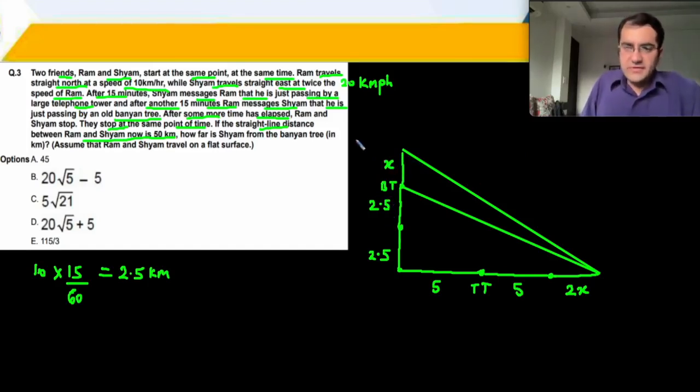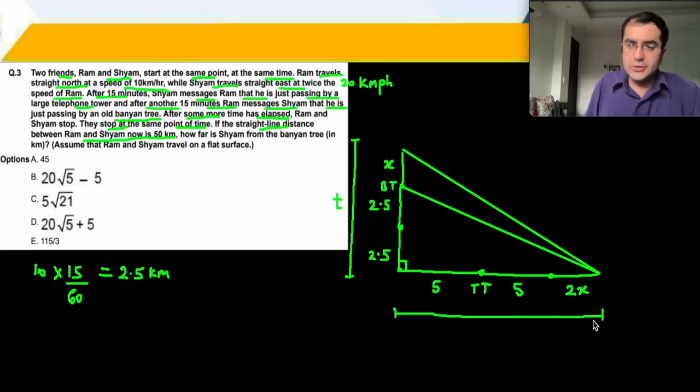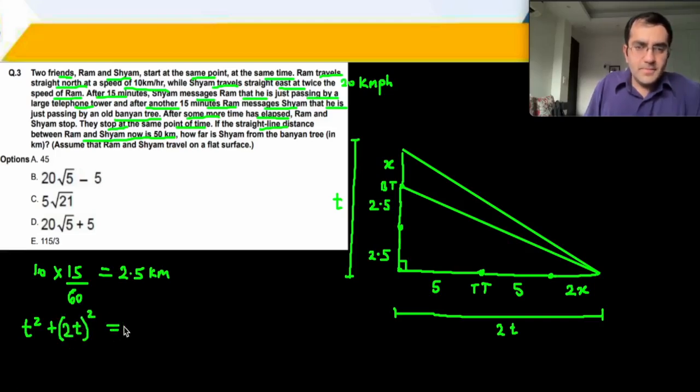If you check very carefully, if I call this distance t, I'm going to use Pythagoras theorem over here, but I'm not going to take 5 plus x. I'll just take t. So this distance is now 2t. Otherwise it will become complicated for me. So t square plus 2t square is equal to distance 50. So 50 square is 2500.